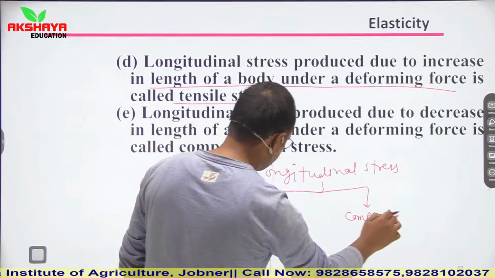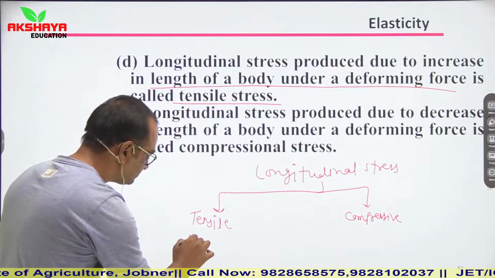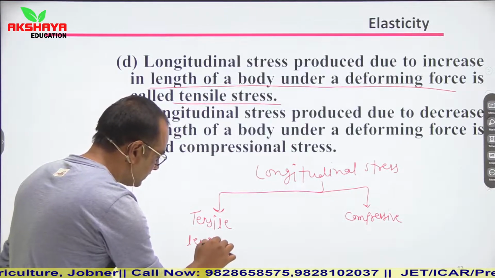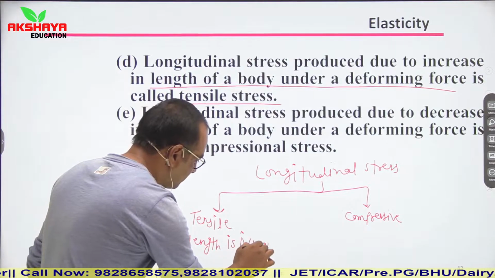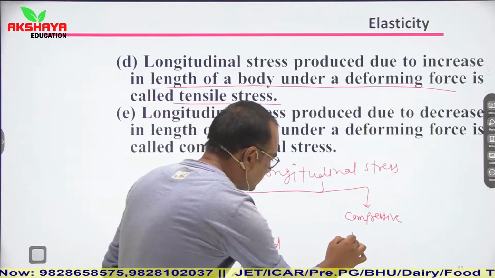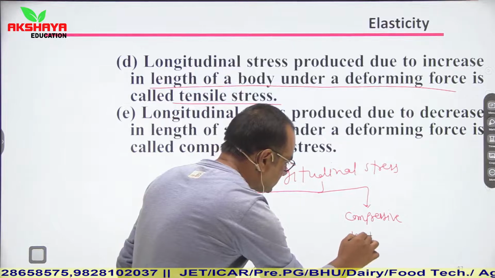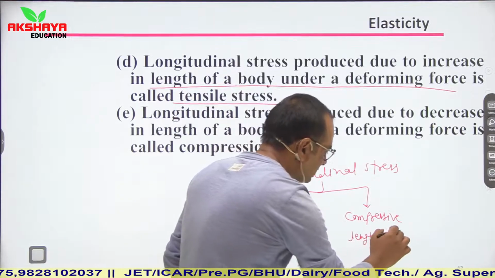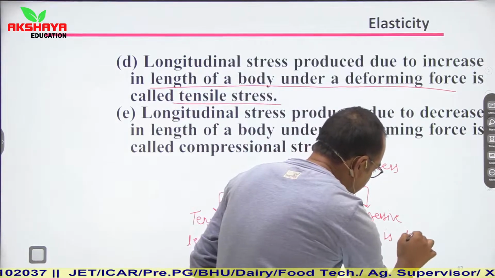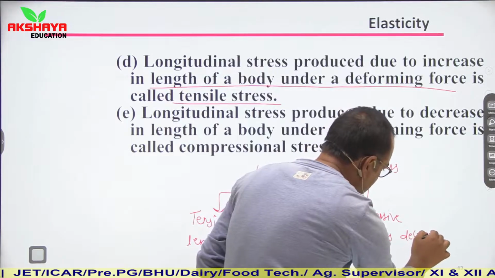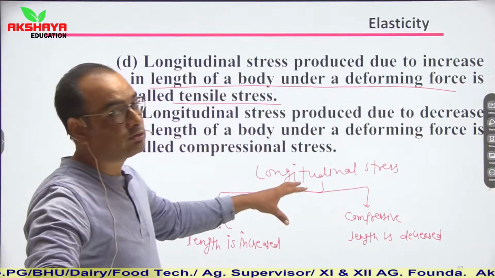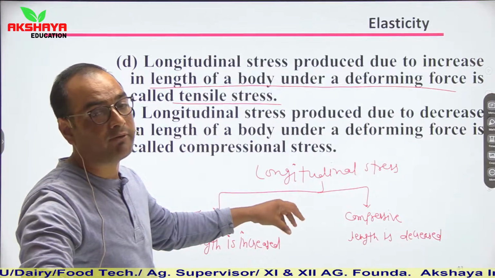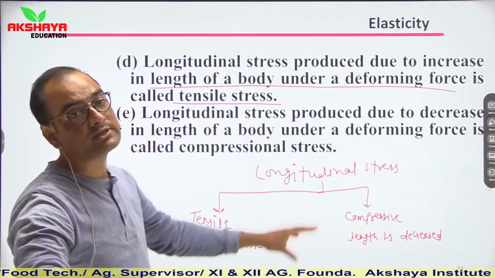So in tensile, length is increased, and in case of compressive, length is decreased. In both cases, longitudinal stress is there. It means variation in length, due to an external force or deforming force applying in unit cross sectional area.